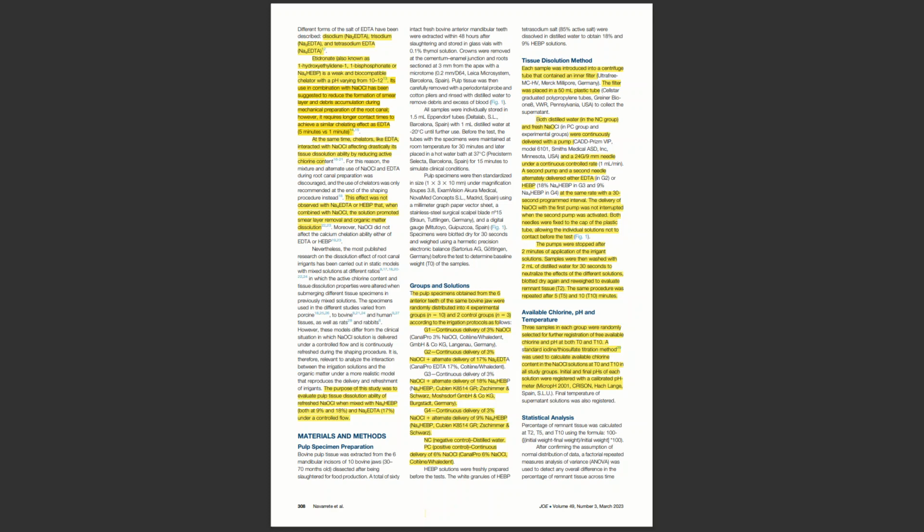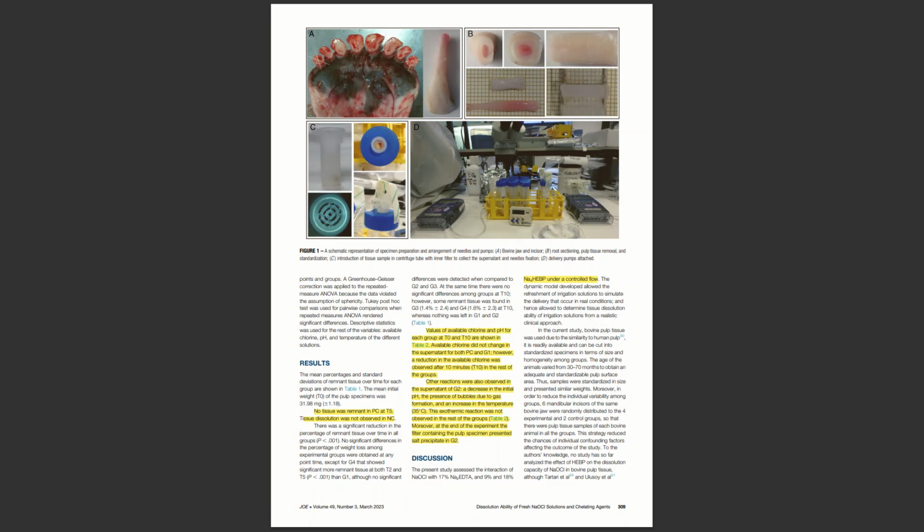Regarding the available chlorine, pH, and temperature, 3 samples in each group were randomly selected for further registration of free available chlorine and pH at T0 and T10. A standard iodine thiosulfate titration method was used to calculate the available chlorine content in the sodium hypochlorite solution at T0 and T10 in all study groups, and initial and final pH of each solution were registered with a calibrated pH meter. Figure 1 demonstrates the model of the tissue dissolution.